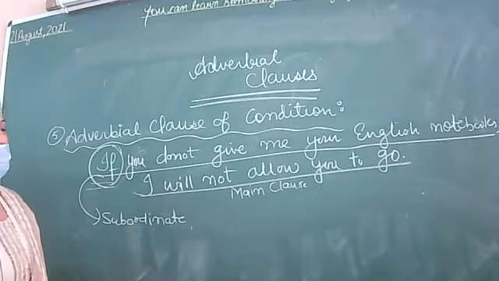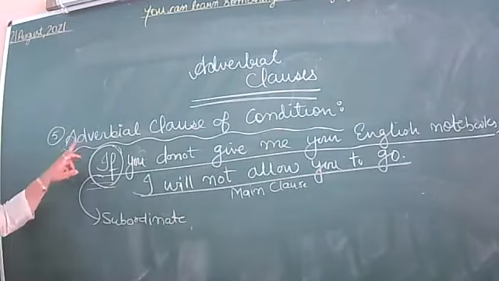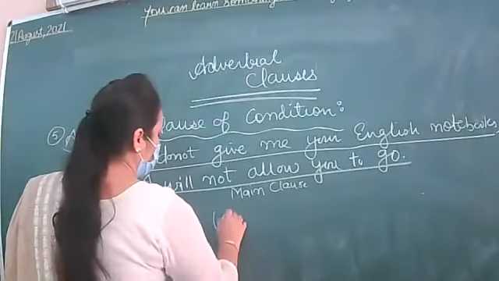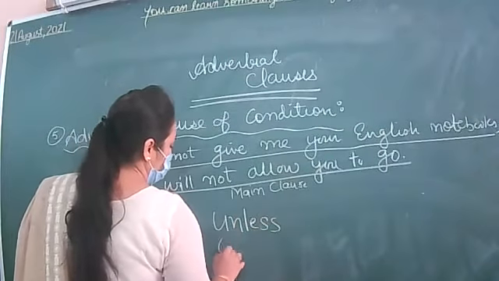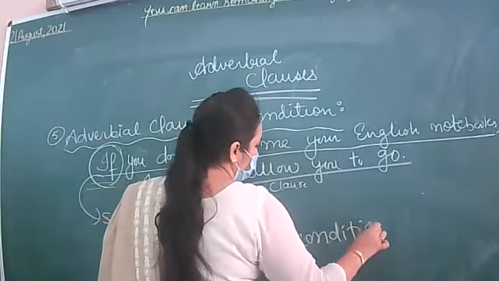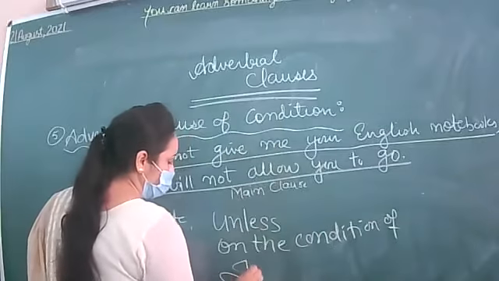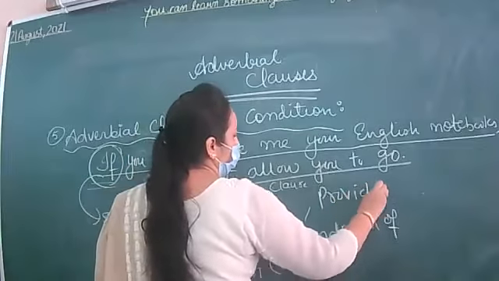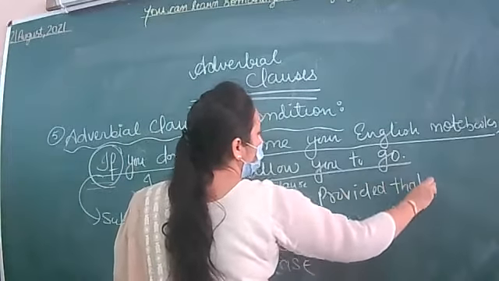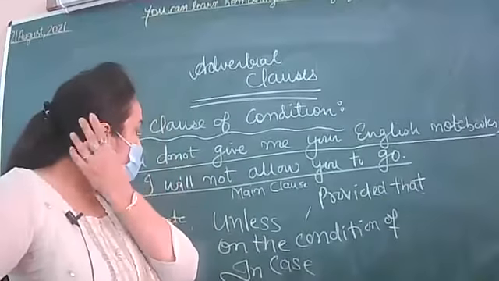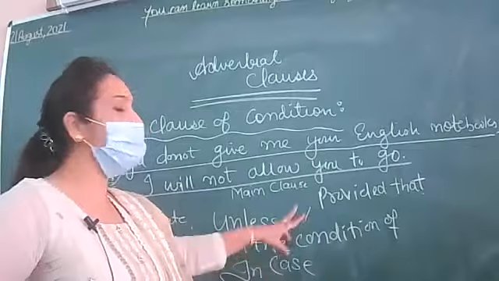So the subordinate clause starts with if. What kind of clause is this? It will be adverbial clause of condition because here the condition is put by using a word like if or unless, on the condition of, in case, provided that.